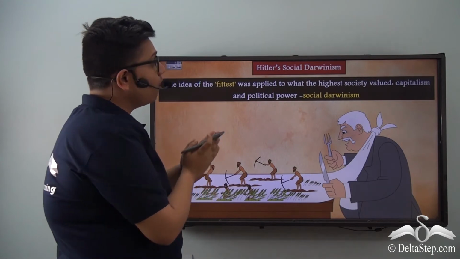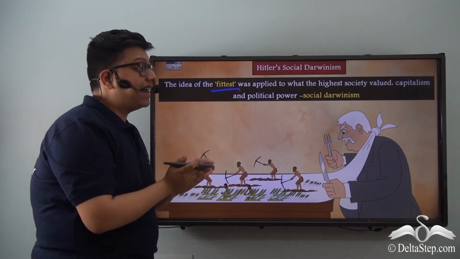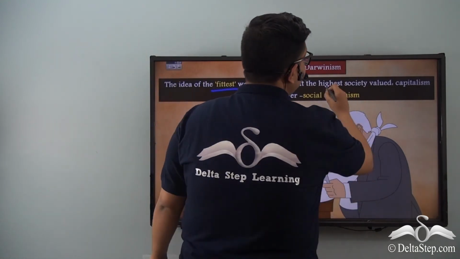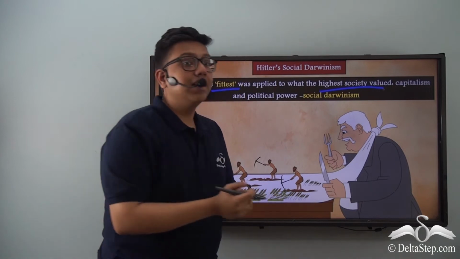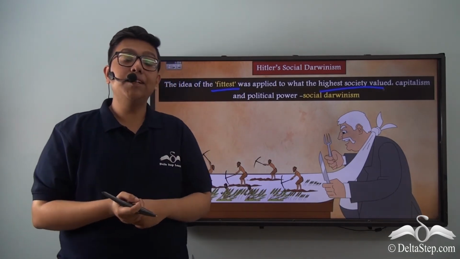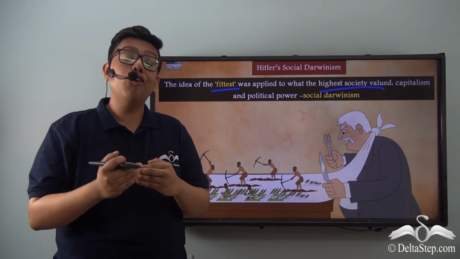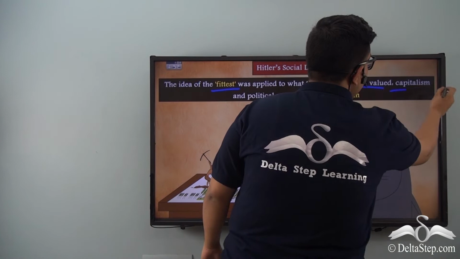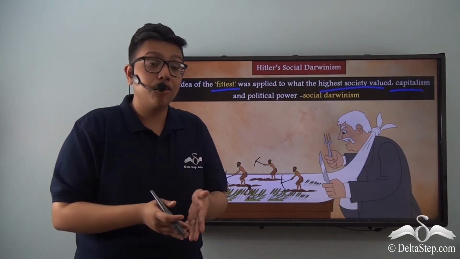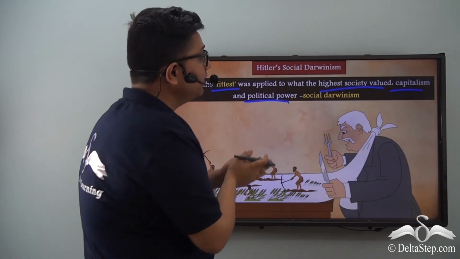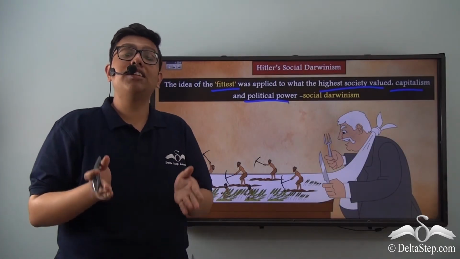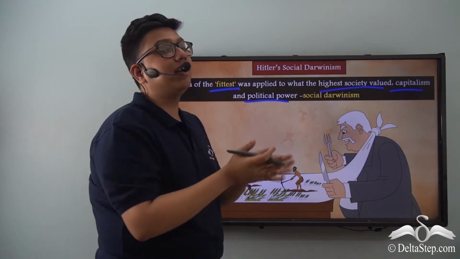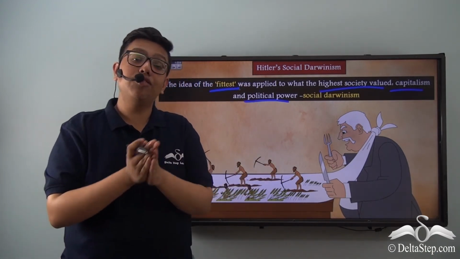This particular idea of the fittest was therefore applied to modern society, and the strength and fitness was applied to what the society values the highest, which is the wealth of resources and the power of politics. And therefore, who were the fittest? The people who held all the wealth, the capitalists, and also the people who held all the political power, or the politicians. And therefore the ones who held all the resources and all the political power, they were considered to be the fittest, and the other people who did not possess these were considered to be weaker